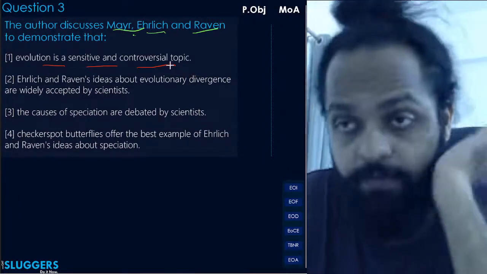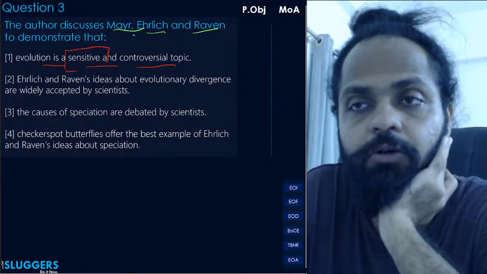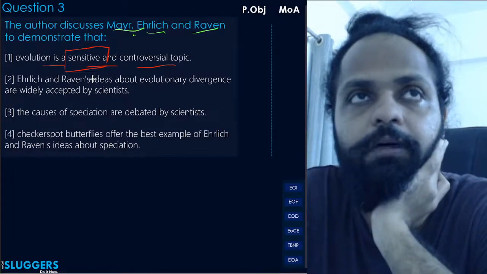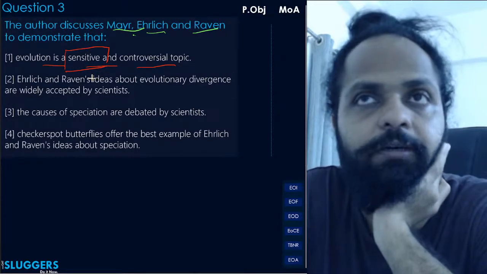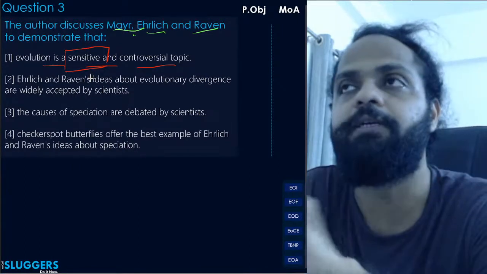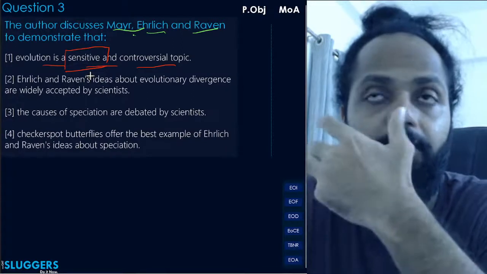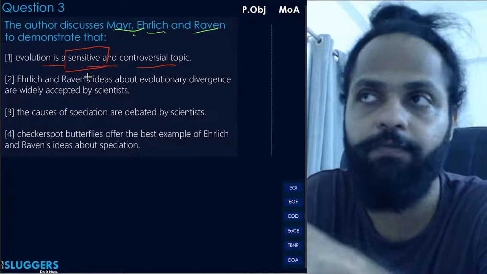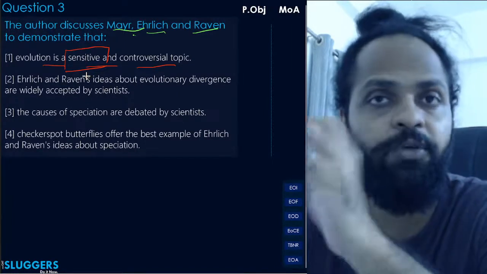Okay, now there is nothing in the passage that shows that the author considers evolution to be a sensitive topic. By a topic being one where there is not a lot of agreement does not necessarily mean that it is sensitive. Sensitive topic का मतलब आपका ये होता है कि okay, like if you comment on that topic or if you have a discussion on that topic, you are very likely to hurt probably the sentiments of certain groups of or certain people. Okay, that's what a sensitive topic is.